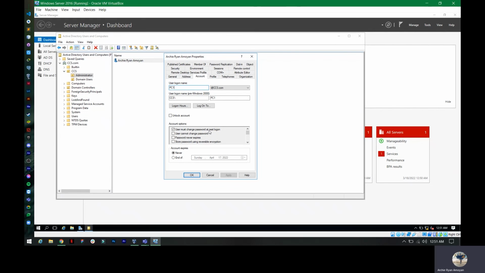As provided, you create a temporary password for this user. So if the user logs on or boots up his machine, the user must change the password to secure his user profile.